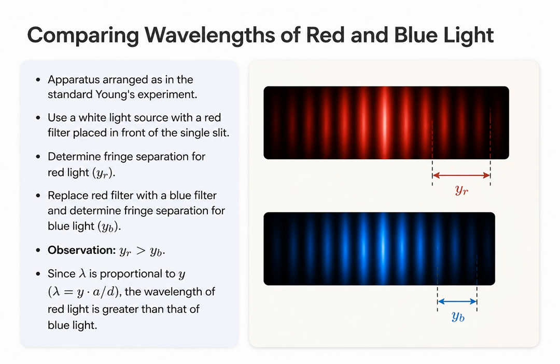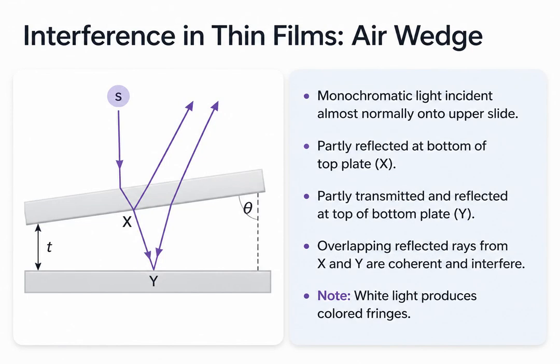Moving on from double slits, let us explore interference in thin films, specifically using an air wedge. Imagine 2 flat glass plates touching at one end and slightly separated at the other, forming a wedge-shaped film of air between them. When monochromatic light shines down, it hits this air gap.